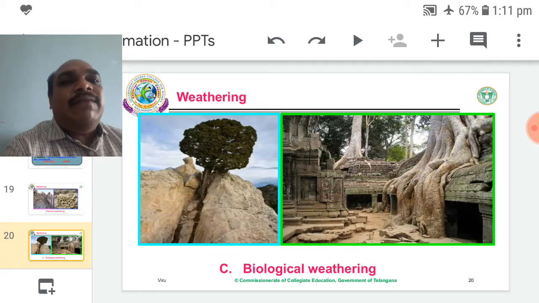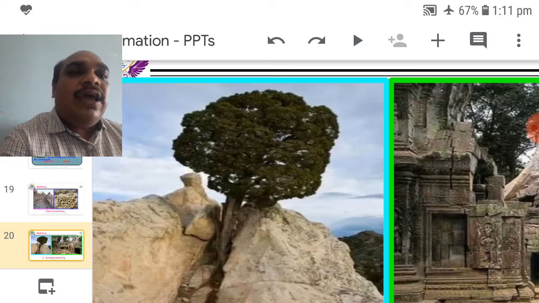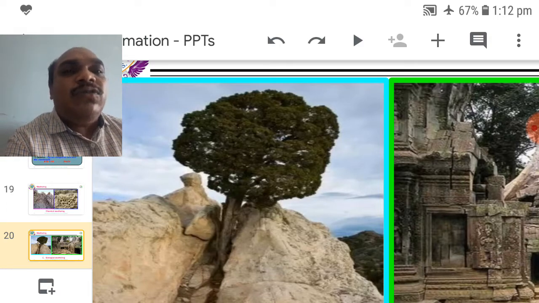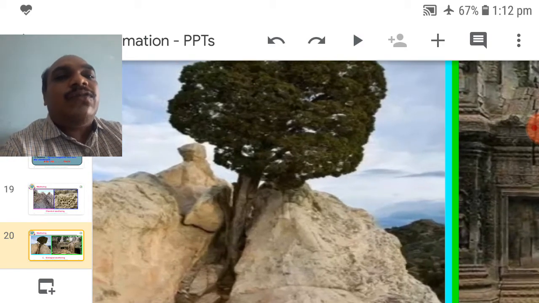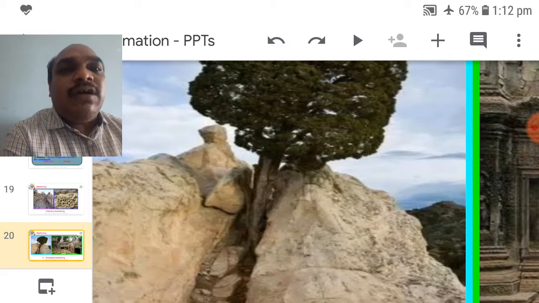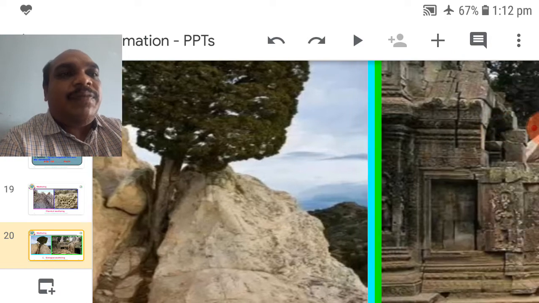Next one, biological weathering. Through the activity of plants, algae, lichen and bacteria, big stones also break down. Here the tree roots are strongly incorporated into the slits of the big rocks. The rock is divided into two or multiple pieces.